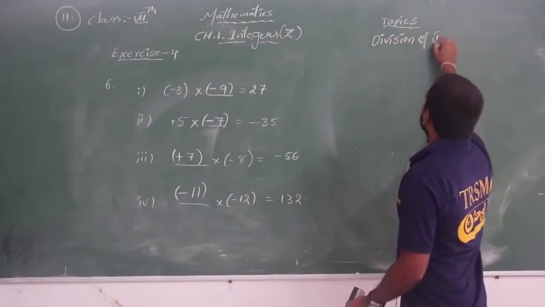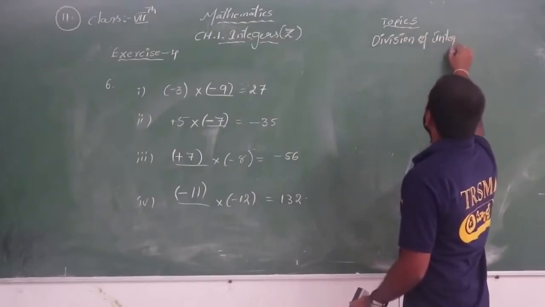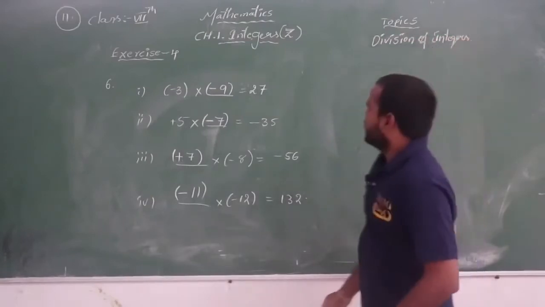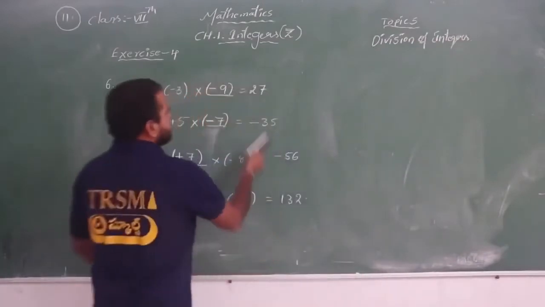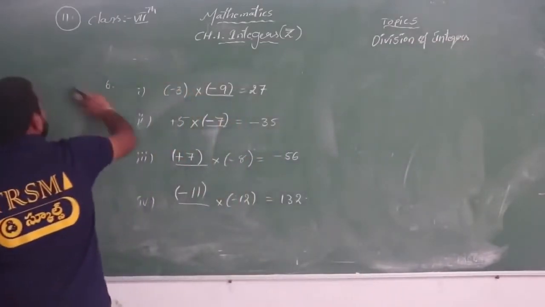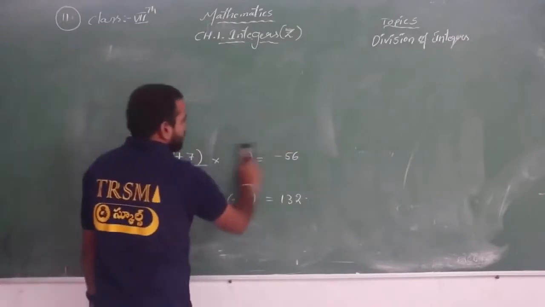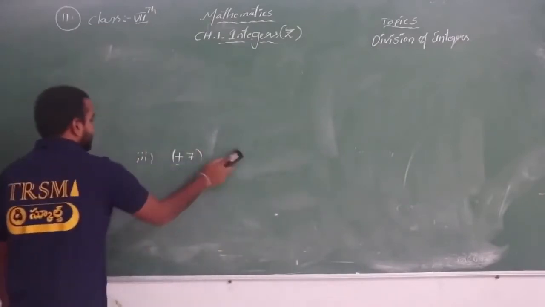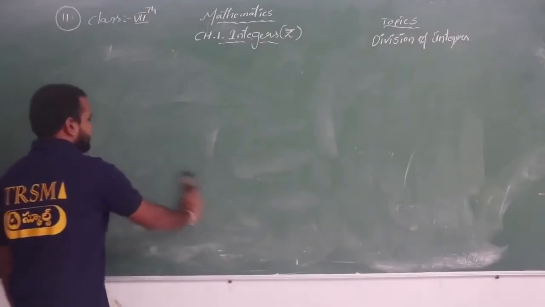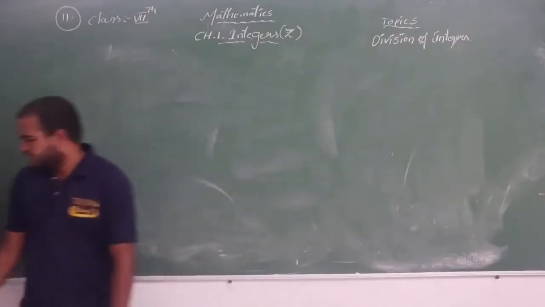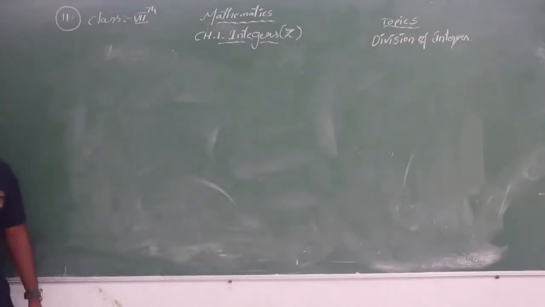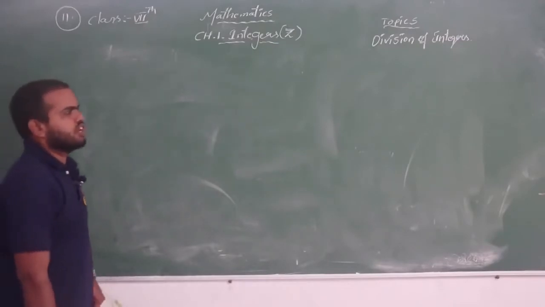So, division of integers. Let's see some examples and the rules. Just as we have rules for multiplication, subtraction and addition, we also have rules whenever we are dividing two integers. So what are the rules we have to follow?